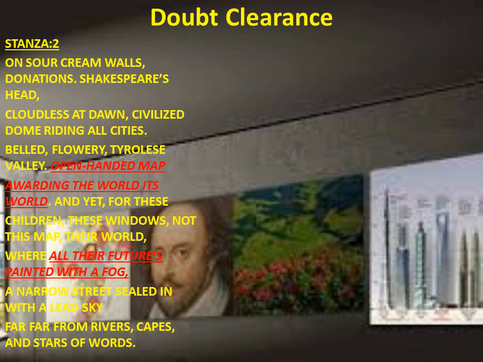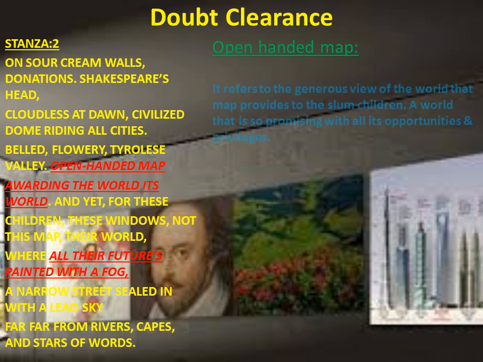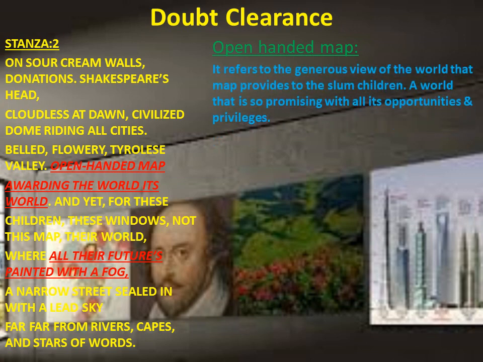So now the phrases which are marked in red or underlined, they were the doubts to children. So now let's check the first phrase, open-handed map. Now open-handed map is referring to the generous view that this word map which is hung on the wall of the classroom is providing to the students. Now generous view refers to that world full of opportunities and privileges.